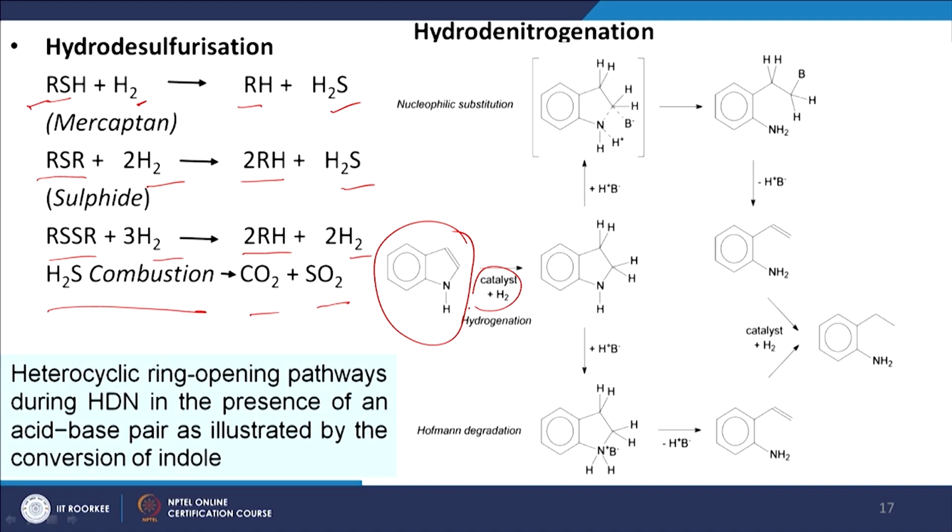This catalyst is basically an acid base pair plus H2, that converts this one to this moiety, and there are two reaction steps, two routes, that is 1 and another is 2. So, this intermediate product forms in this route, and that is converted to this one, and again finally converted to this product, and we get ultimately this one, a typical presentation of this phenomenon.